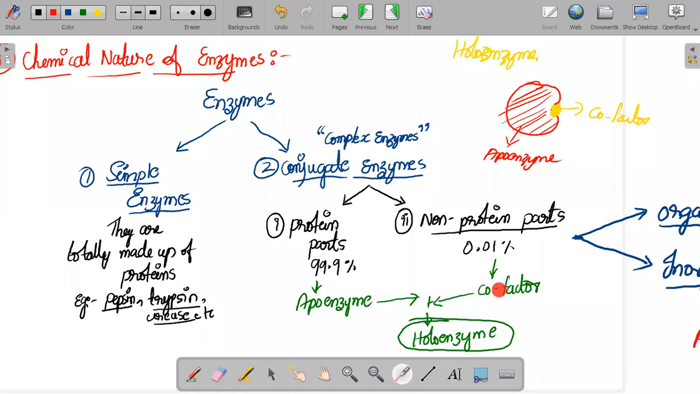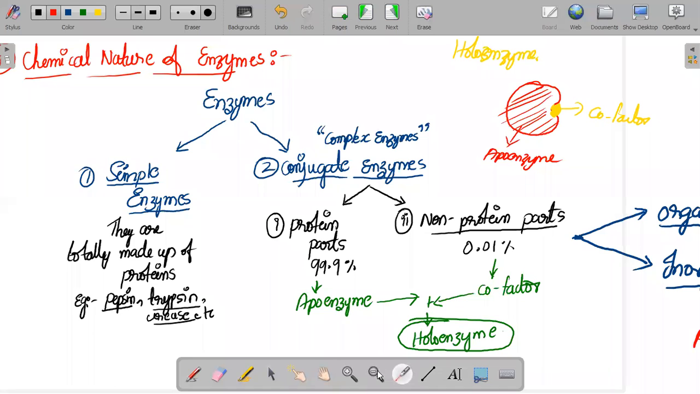It's just helpful in nature. It's not playing an important role. When the apoenzyme and cofactor mix together, what is the resultant thing? The resultant enzyme is called a holoenzyme.